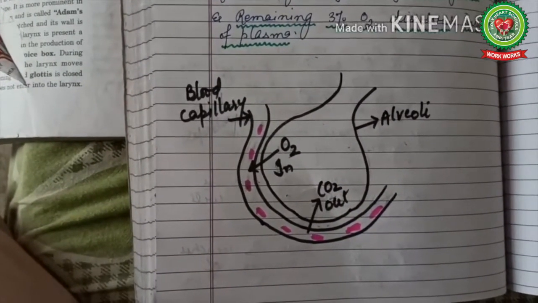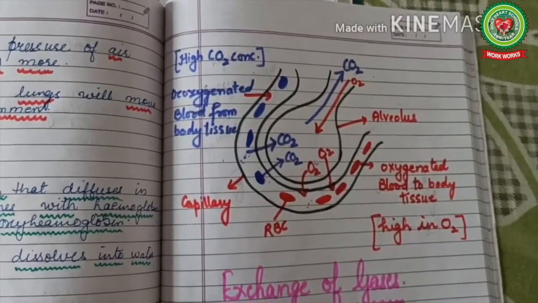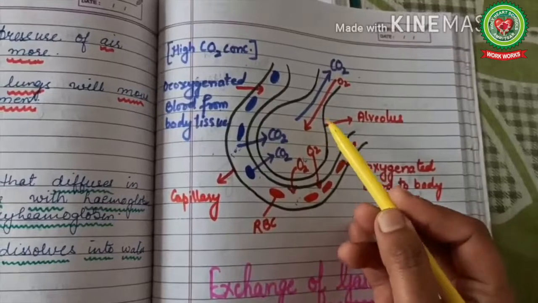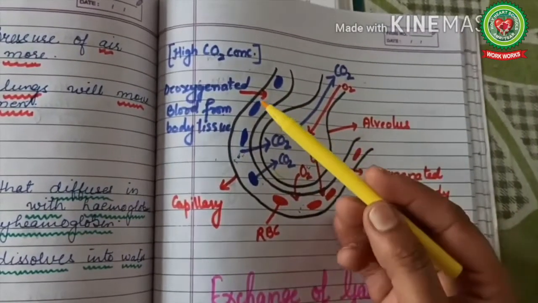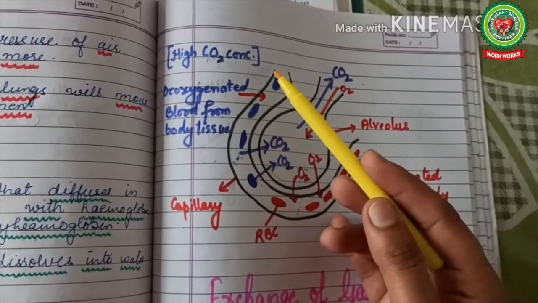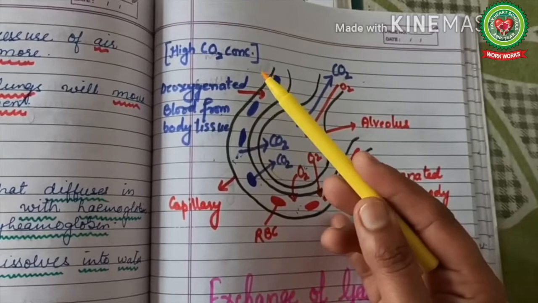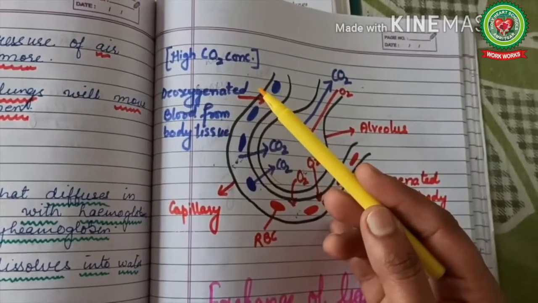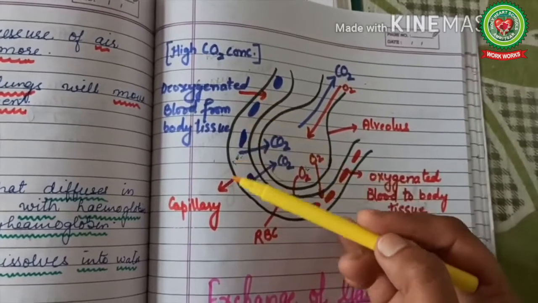Now look here. This diagram shows you a complete exchange of gases. Now children, look very carefully. This is alveolus and this is blood capillary. Inside the blood capillary, the blood which is rich in carbon dioxide, means the blood having high concentration of carbon dioxide, is flowing.